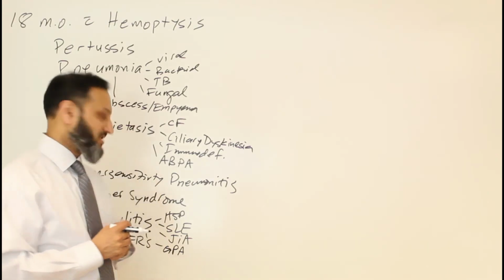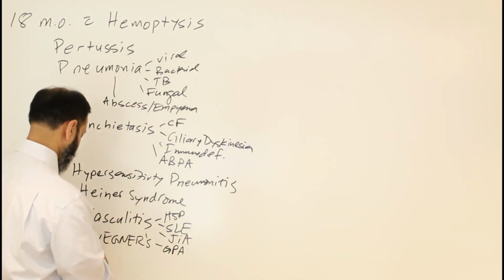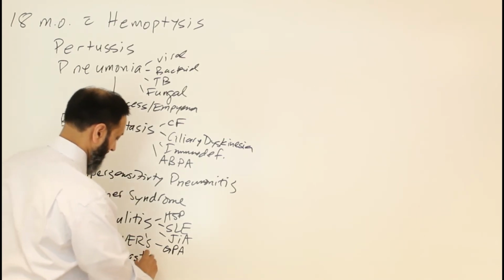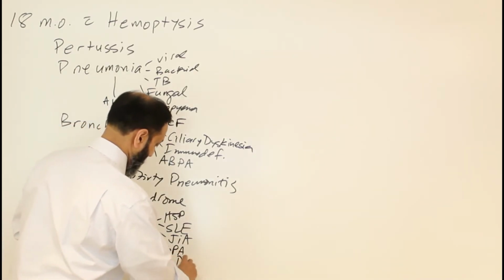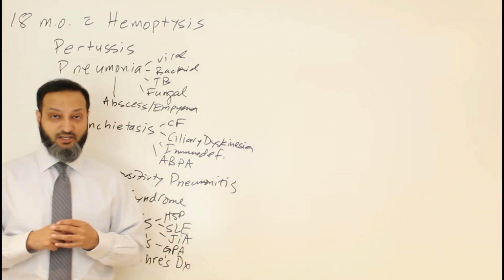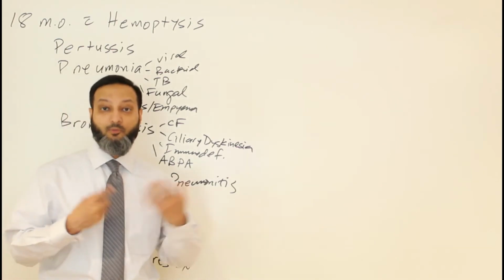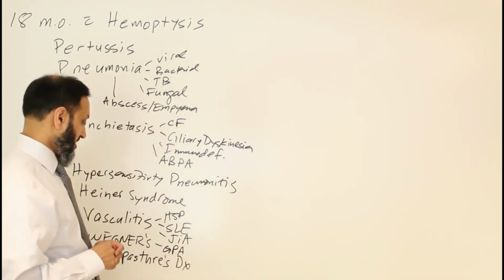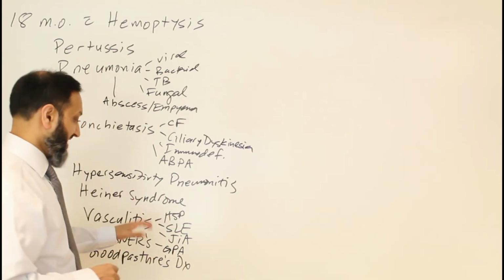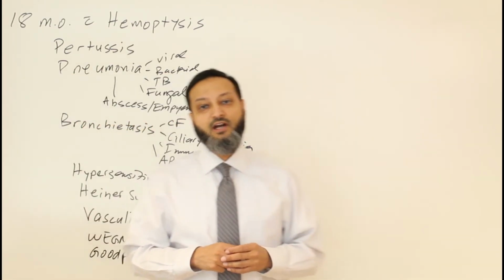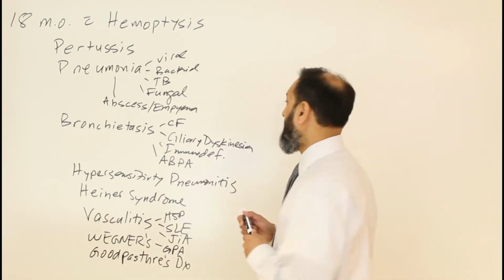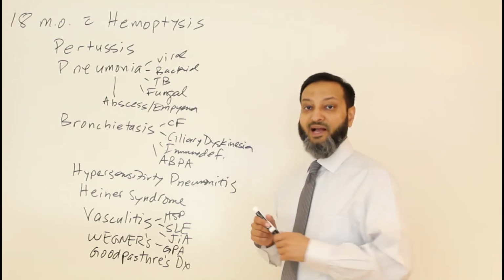Granulomatosis with polyangiitis. Then another vasculitic or autoimmune process would be Goodpasture's disease, right? So most of us are familiar with that, where they can present with renal involvement, right? They can come in with hematuria and renal involvement, also with pulmonary hemorrhage. So Goodpasture's as well is an autoimmune or vasculitic type of process that can give you hemoptysis as well. Okay. Other things then to consider on the differential would include things that can give you chronic aspiration, right?